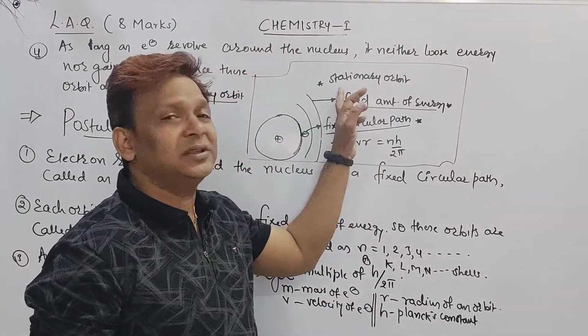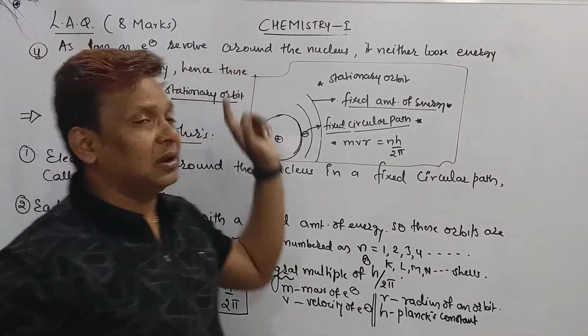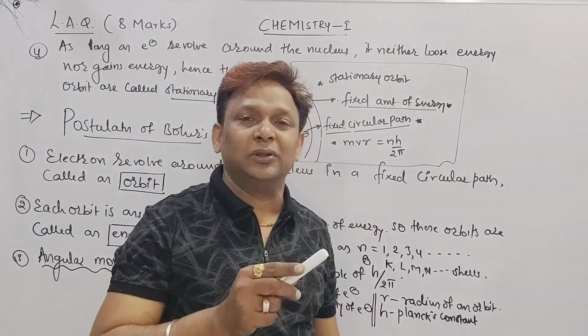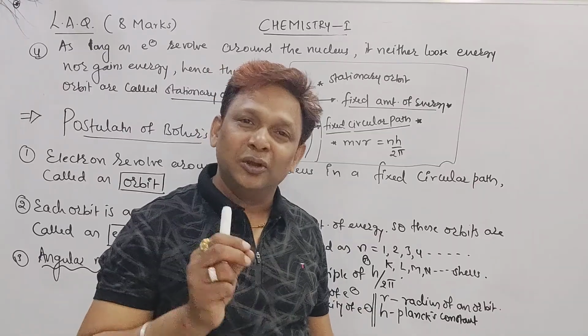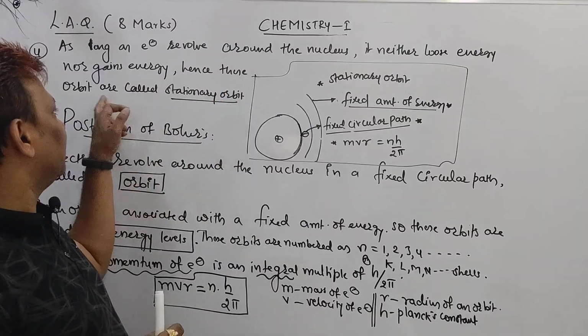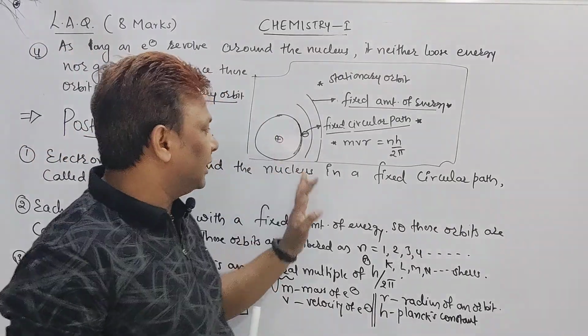And point number 4, beta, stationary orbit. What is that? As long as the electron revolves around the nucleus, it neither loses energy nor gains energy. That orbit will be called a, hence these orbits are called a stationary orbit. Is it clear, beta? Till here the 4 points are over.